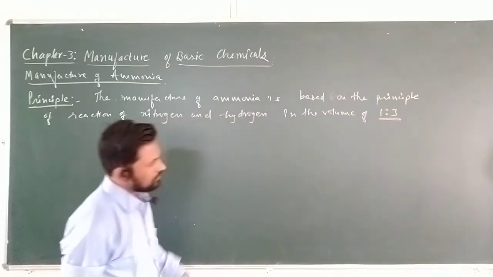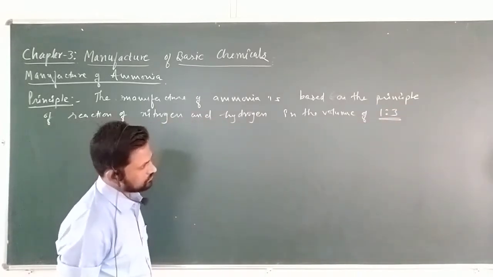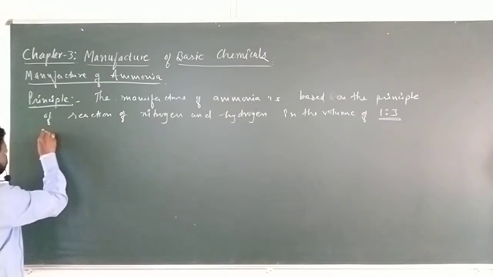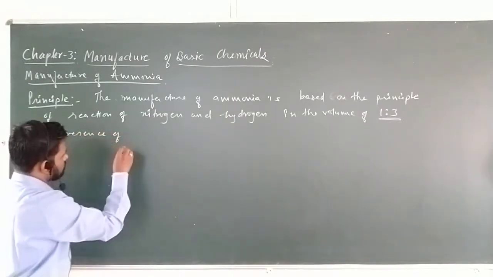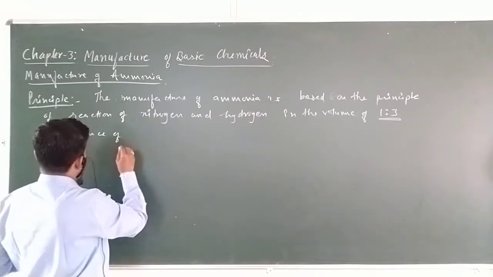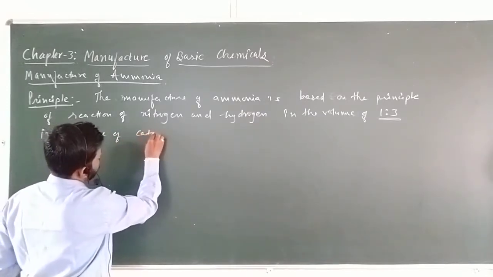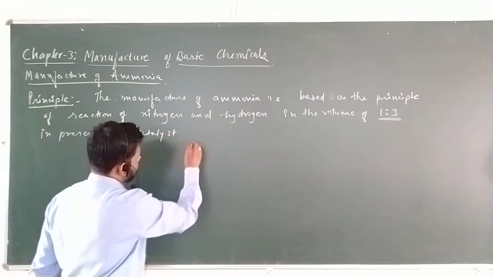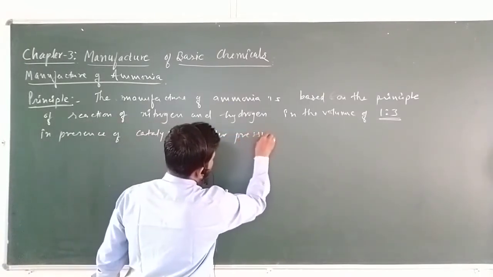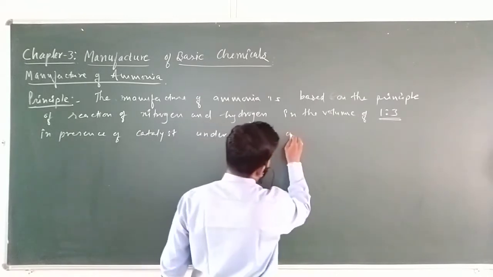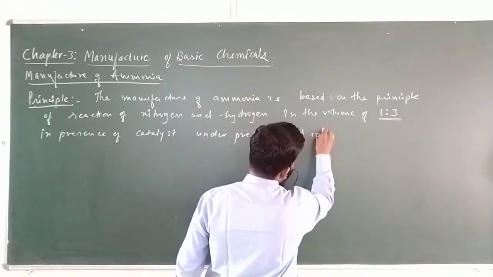In the volume of 1 to 3, in the presence of a catalyst, under pressure and optimum temperature.